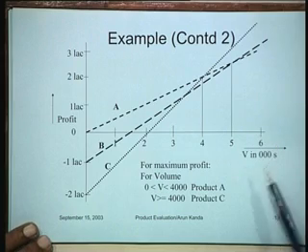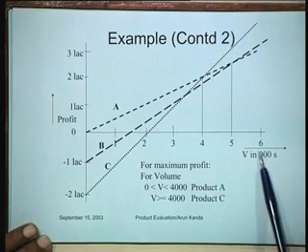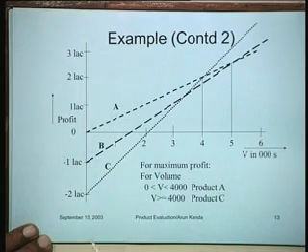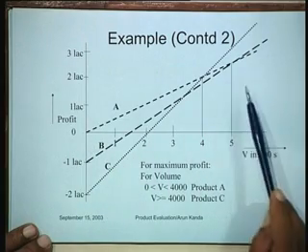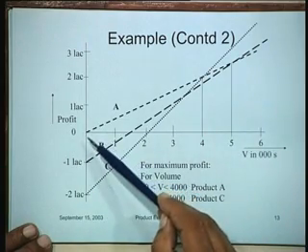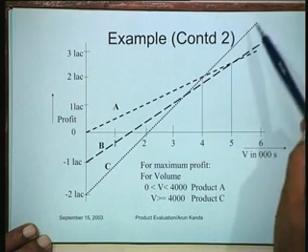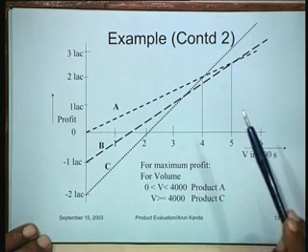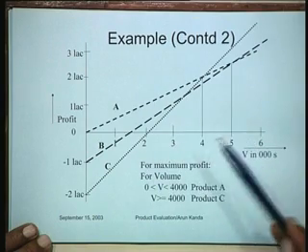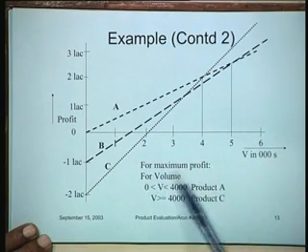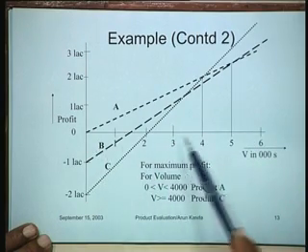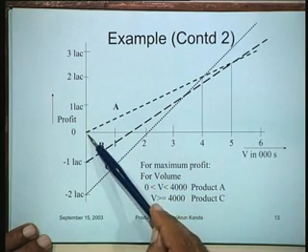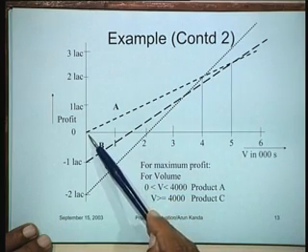Our overall objective is that if this is the volume of sales in thousands of units and these are profits, we want to maximize the profit. That means we want to take the topmost envelope of these curves, which will maximize the profit function. That's what we are interested in. So for this particular situation, what you find is that for volumes up to 4,000, clearly product A is the dominant product, isn't it?